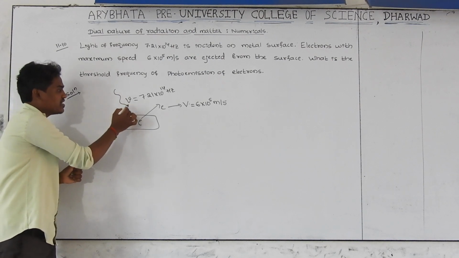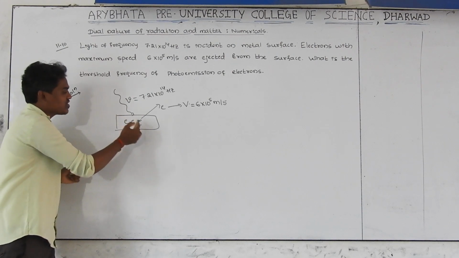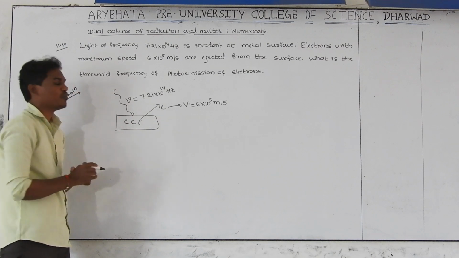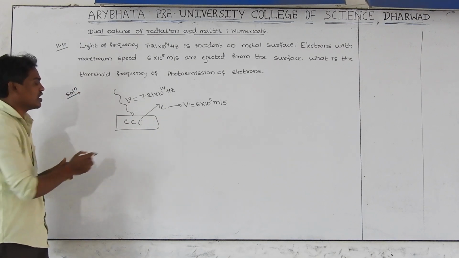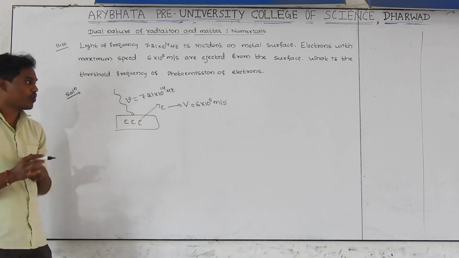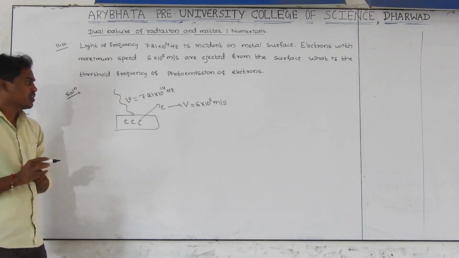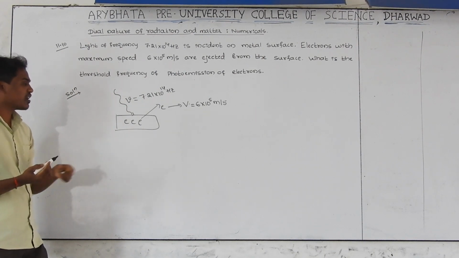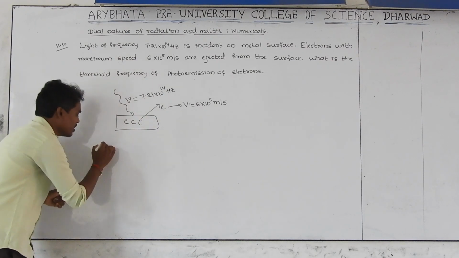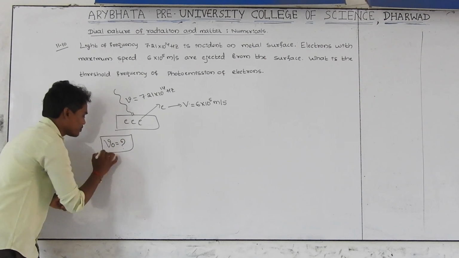The frequency of radiation given is 7.2. But to emit just an electron from the surface of the metal, what is the minimum frequency needed for photoelectric emission? They are not asking for the frequency of the radiation, which is already given. What we have to find is the threshold frequency, the minimum frequency required just to start the emission of the electron. That is ν0.